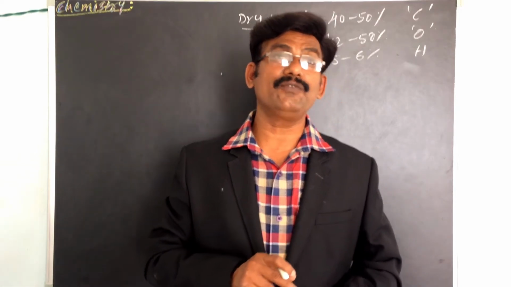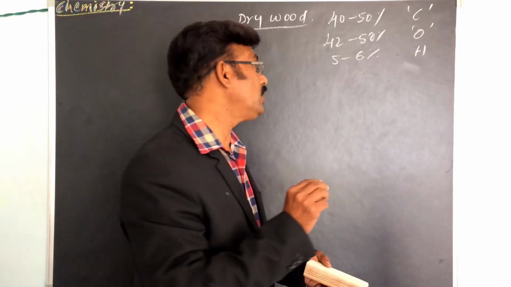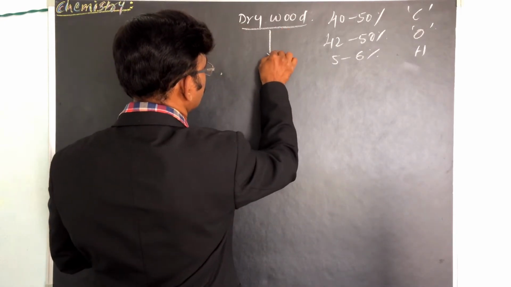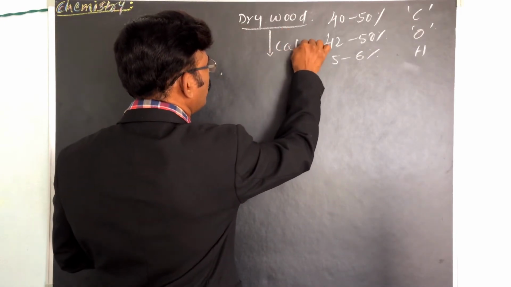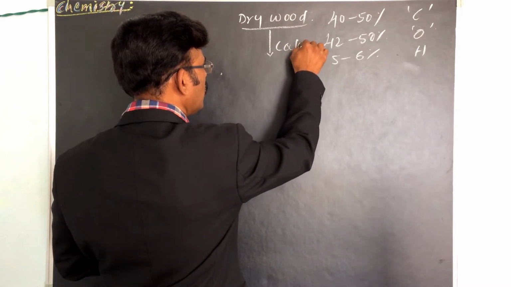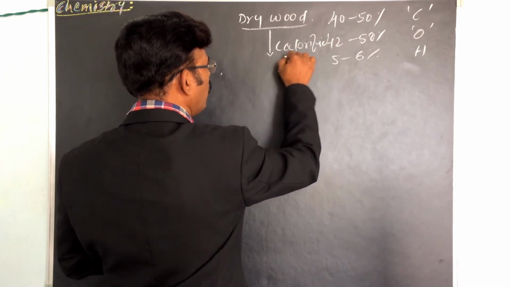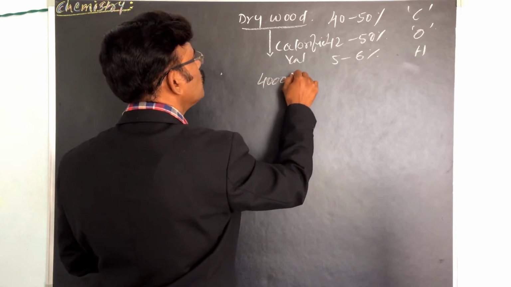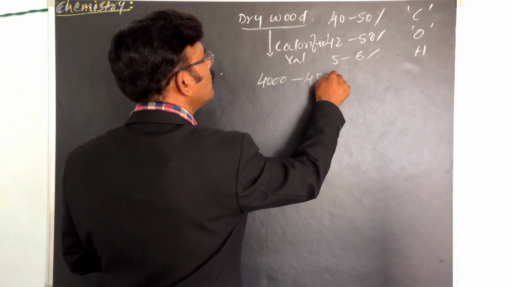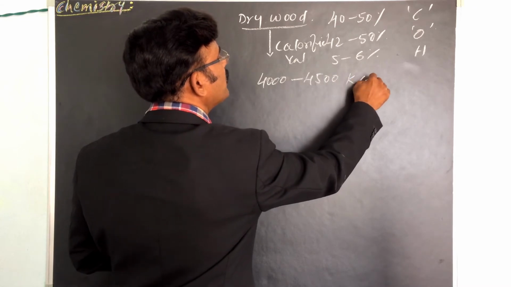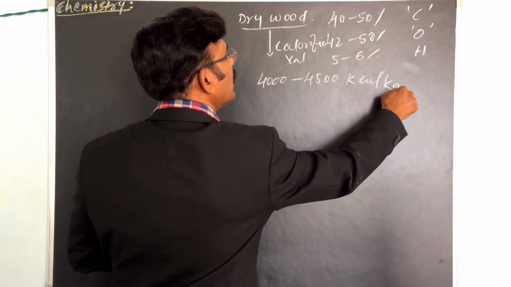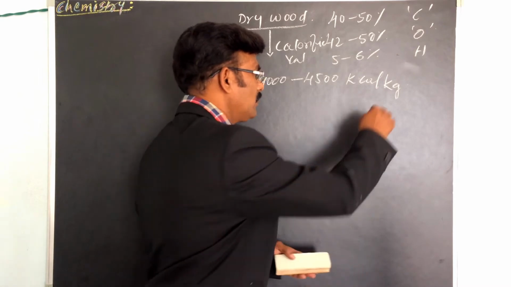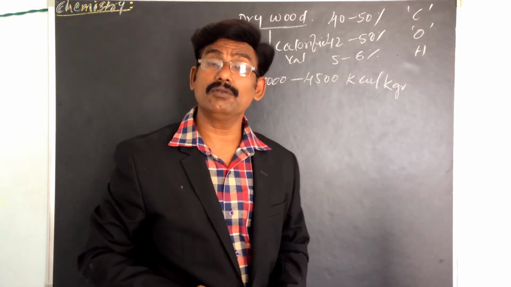And what is the calorific value of wood? The calorific value is 4000 to 4500 kilocalories per kilogram.